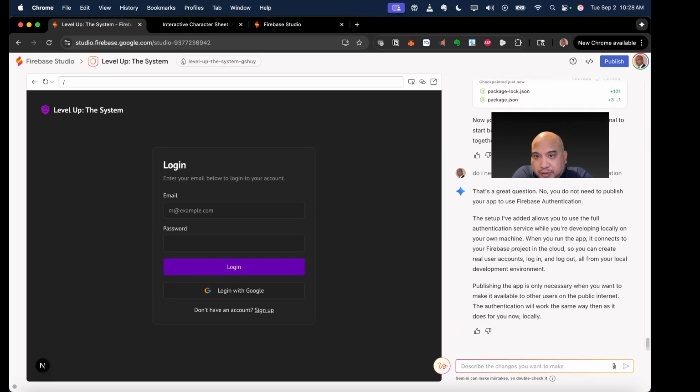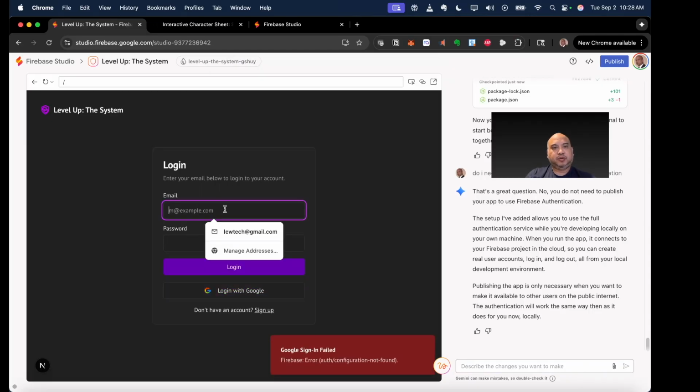That's a great question. No. It connects to your Firebase project so you can create real user accounts. Okay, Google sign-in doesn't work.